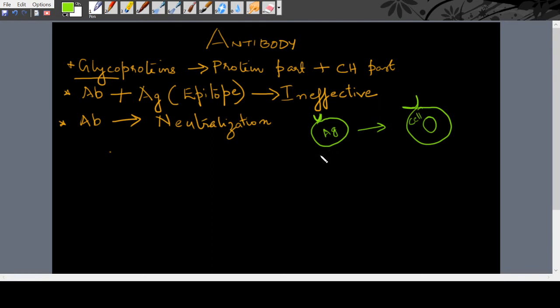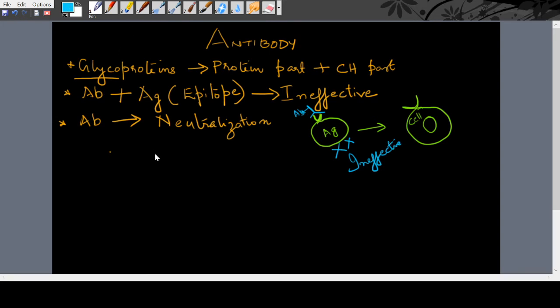So what happens is that this antibody goes and attaches to this receptor. So this is the antibody. It attaches to the receptor in the antigen, and now the antigen cannot go and bind to the cell. So this is the way by which this antigen is made ineffective, or neutralized. So that is about the neutralization thing in antibody.